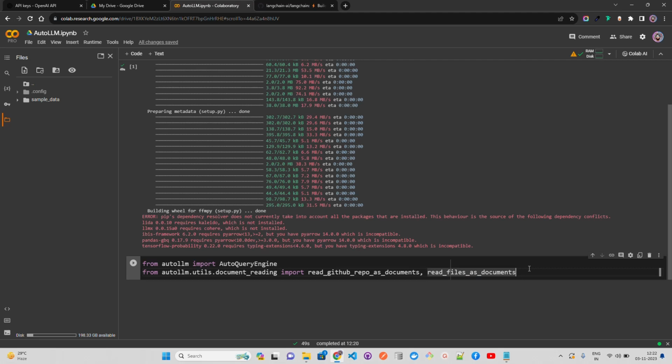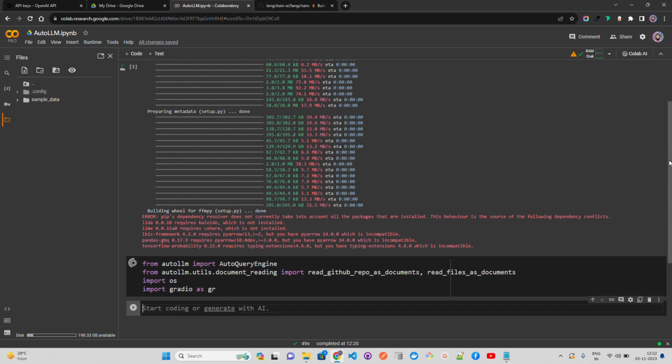Now this reads files as documents, and then we're also going to need os for the OpenAI keys, and let's have Gradio here. So import gradio as gr. Okay, now we're going to import this.